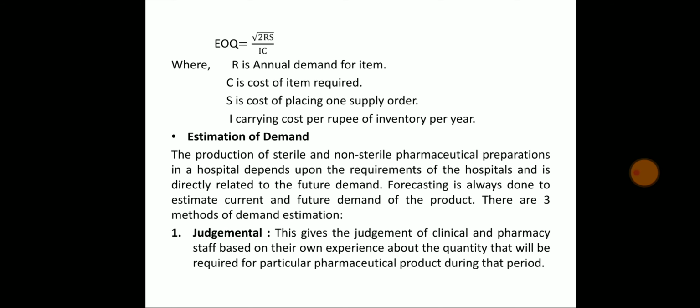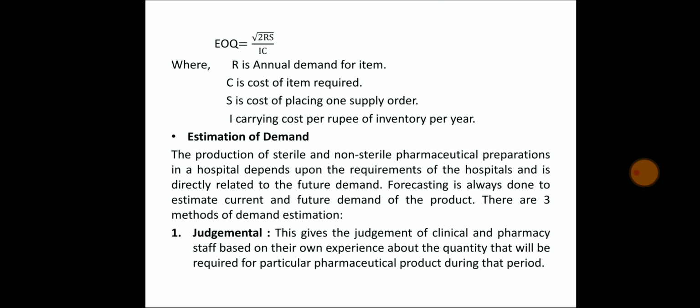EOQ is equal to the square root of 2RS upon IC, where R stands for annual demand for item, C is the cost of item required, S is the cost of placing one supply order, and I is the carrying cost per rupee in inventory per year. This is the formula.